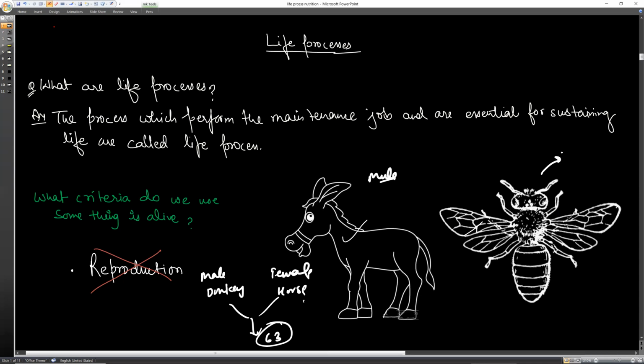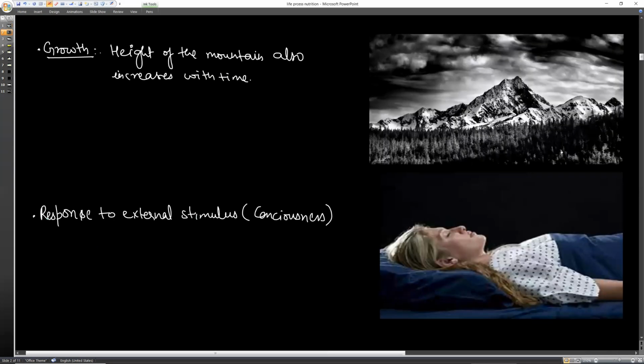Similarly, consider growth of an organism. If an organism is living, we might consider that it is growing. No, it is not necessary. Non-living things may also grow, like the height of mountains. You see, these are the mountains. The mountains are over one another, then other mountains over them. So they keep on growing this way. The height of the mountain keeps on growing.